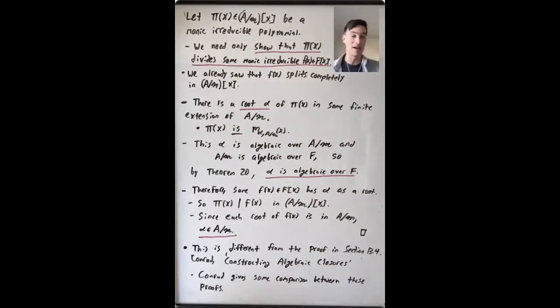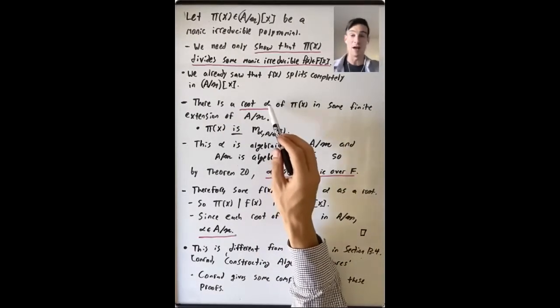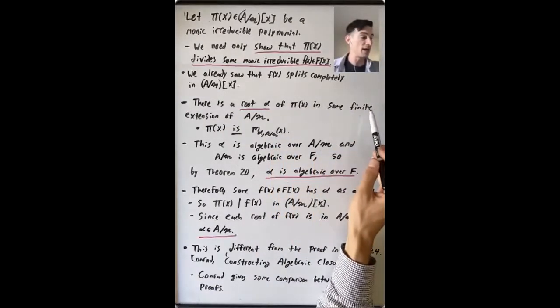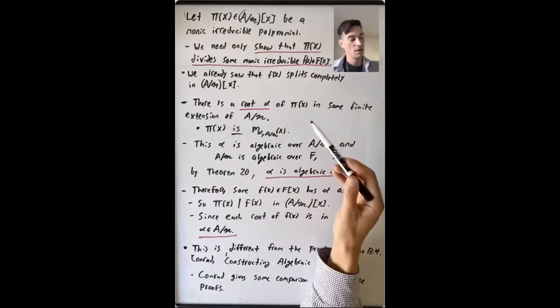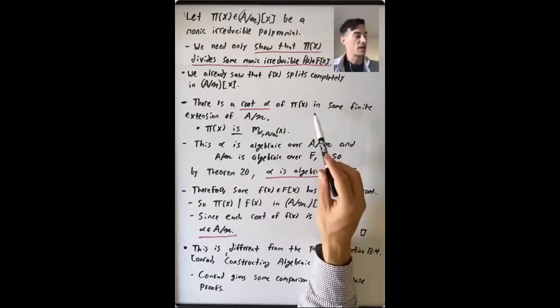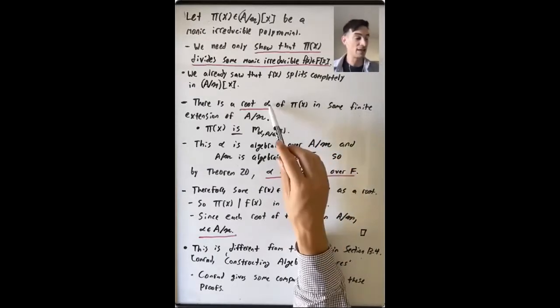Okay, so here's the idea. We're going to focus on one root. Let's say there is a root alpha of pi of x in some finite extension of A mod M. So what does that mean? Okay, so this is a monic irreducible polynomial in A mod M that has alpha as a root.